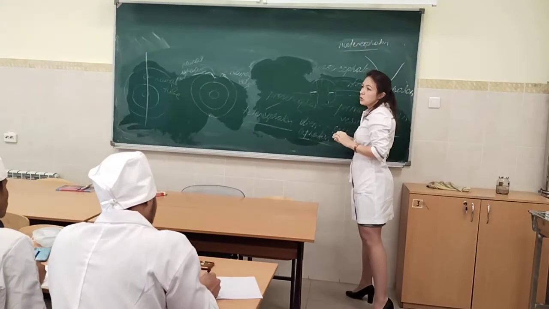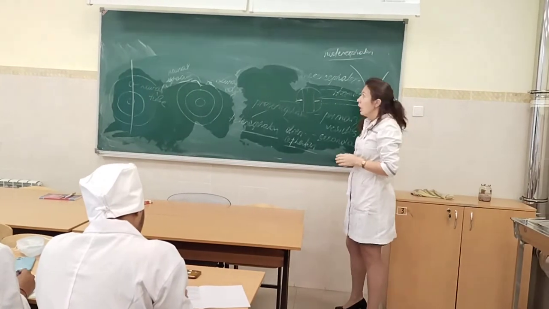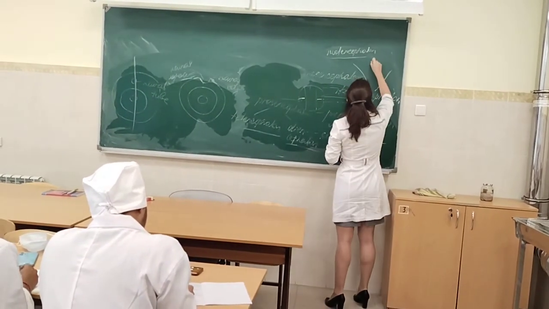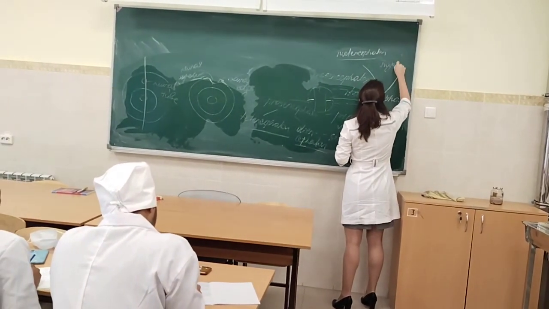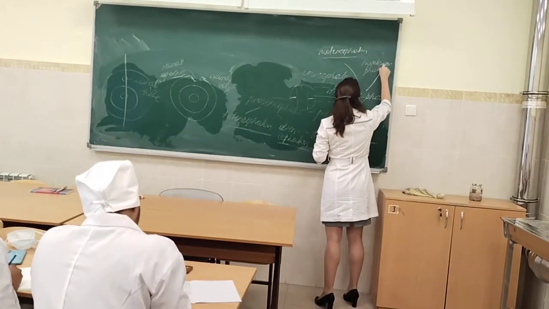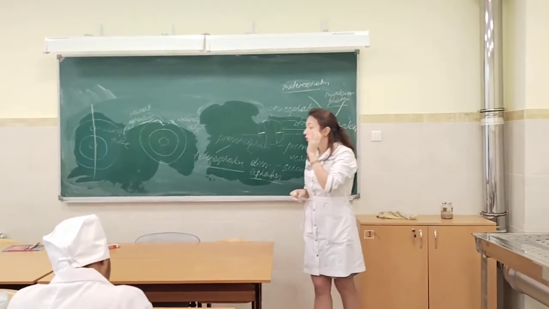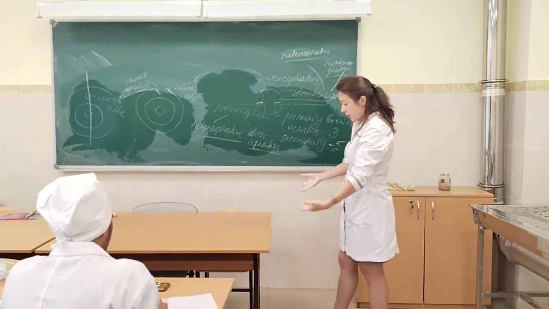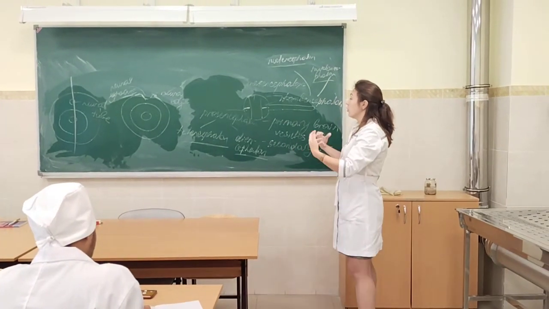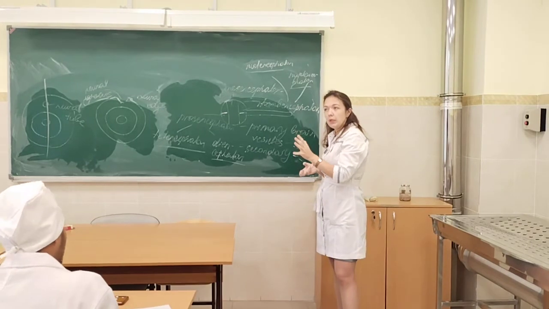These structures of metencephalon form the cerebellum and pons, and myelencephalon, which will later form the medulla oblongata. Myelencephalon.